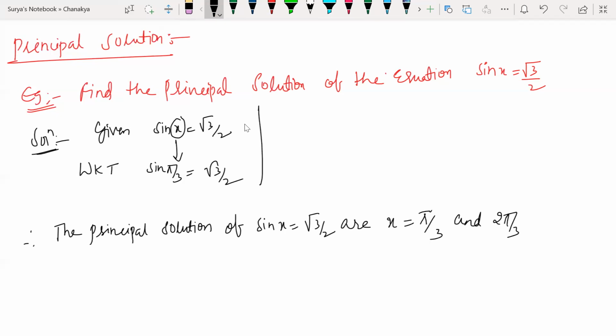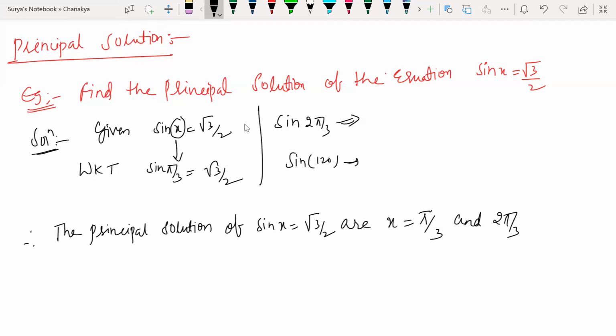Look at this. Sir, why 2 pi by 3? If I write sin 2 pi by 3, what is the value? Sin 2 pi by 3 means 120 degrees. Sin 120, how much?